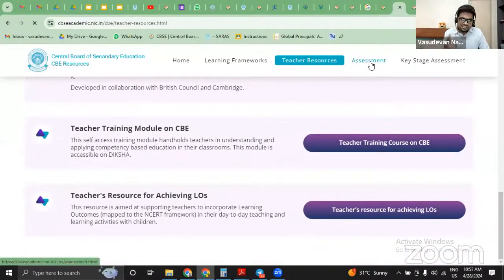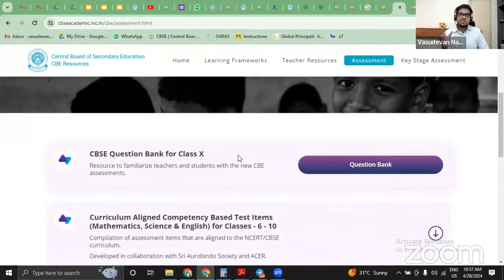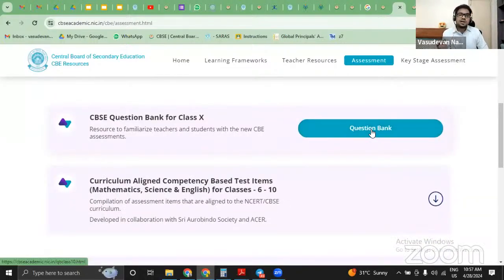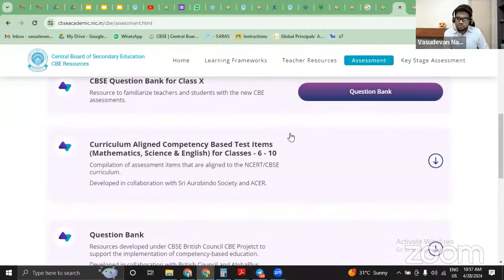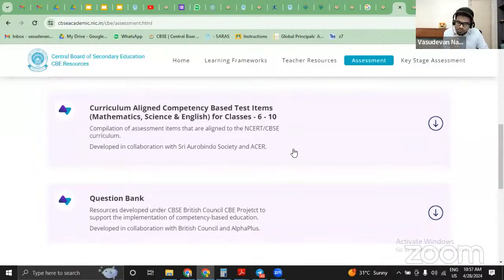But with respect to assessments, to know about the assessments in detail, please come to the assessment section under CBE resources. You will get to see question banks uploaded by CBSE for various subjects, for various classes. Now, there are multiple bodies that have submitted the question banks. CBSE developed their own question bank for class 10 that can be accessed from here. CBSE developed a question bank for competency based education in collaboration with Sri Aurobindo Society and ACER. ACER is the Australian Council for Educational Research.